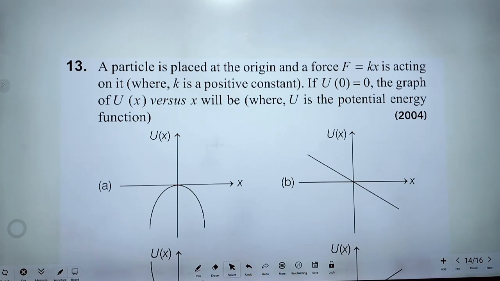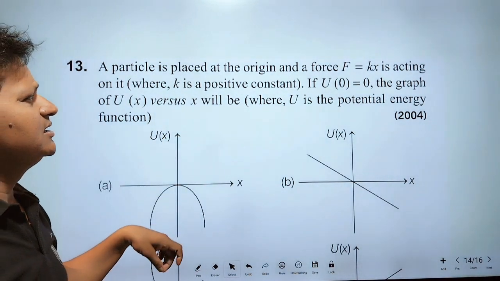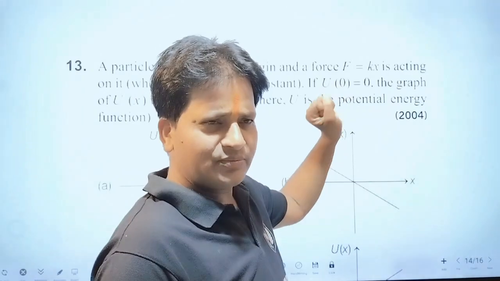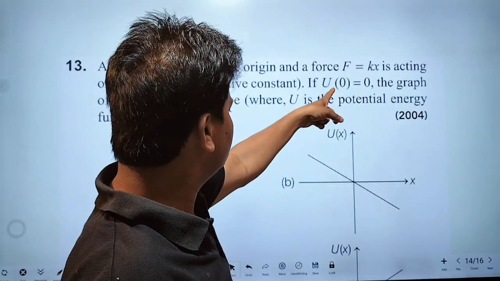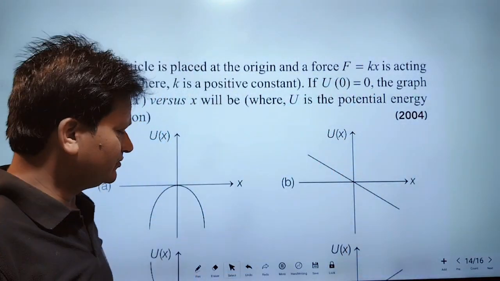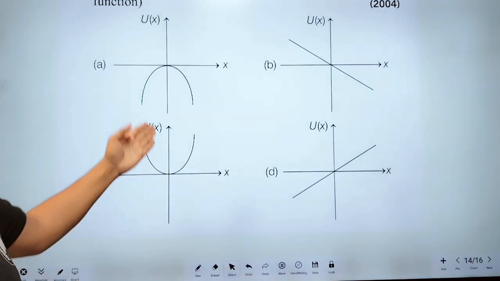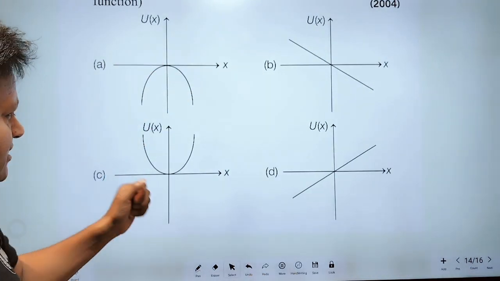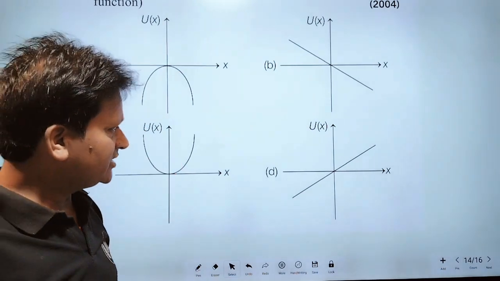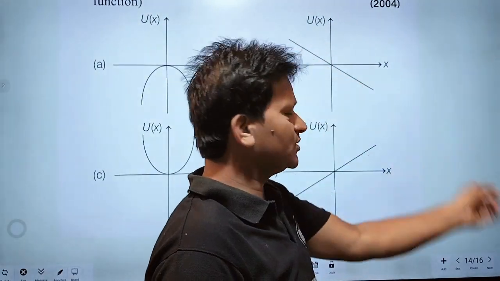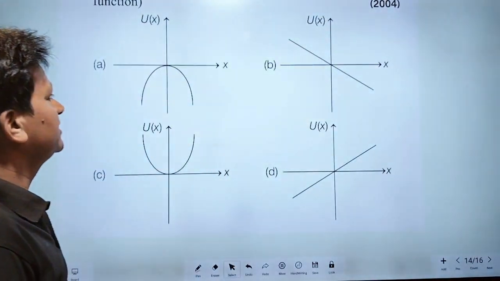If u0 is equal to 0, in the graph of ux versus x, u0 equal to 0 means when x is 0, potential energy is 0, meaning the plot passes through the origin. This plot is passing through origin, this one too, and this one too. Okay?